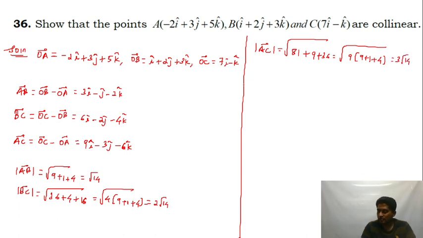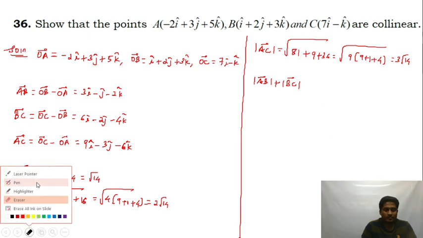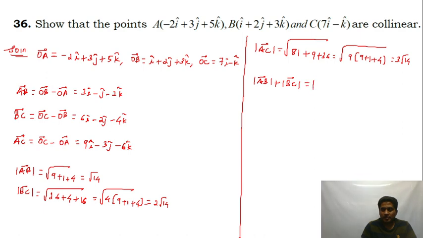So AB plus BC is equal to AC. Therefore, the given points are collinear. This is okay, guys. Right, now let's move to the next question.